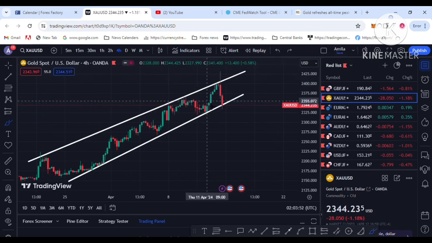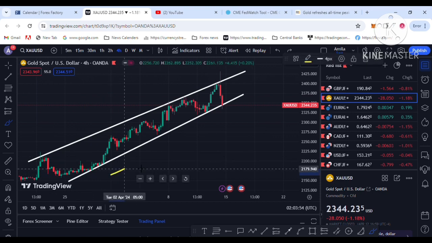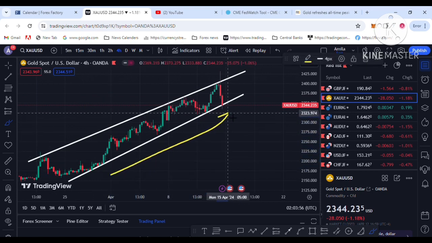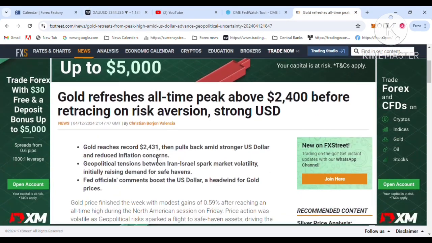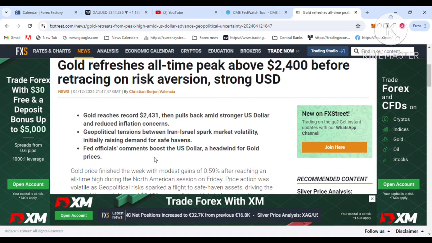So what is the reason for the demand behind this uptrend? Gold demand has increased hugely. What is the reason? So I am going to the FX Street website. There you can see geopolitical tensions between Iran and Israel spark market